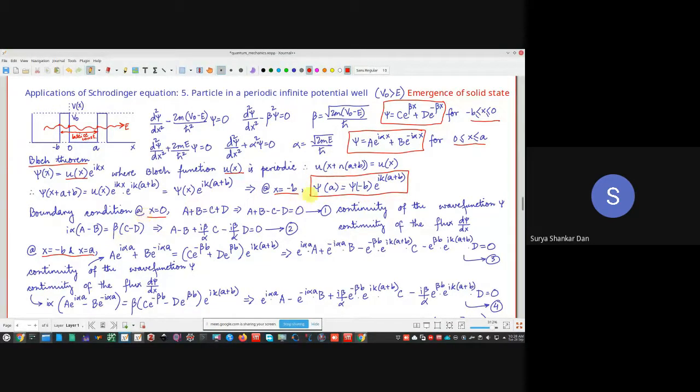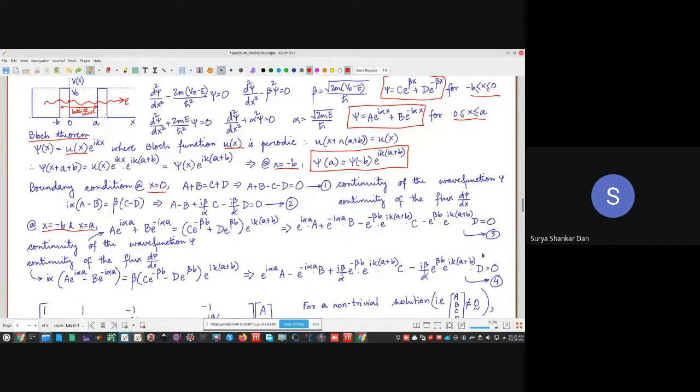condition. So what is psi(a)? For psi(a) we will write a e to the power of i alpha a plus b e to the power of minus i alpha a, which is equal to psi of minus b. Now here the same thing, I'll just replace x by minus b, and this e to the power of i k (a plus b) factor is anyway there. So from here we get this relation, equation number 3. Then this was the continuity of the wave function at which places? The left side, left wall, this one and this one.